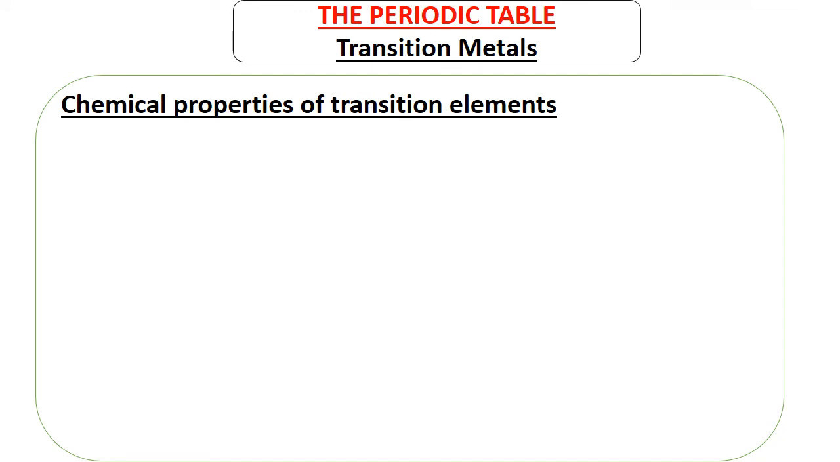Let's take a look at chemical properties of transition elements. One, they are catalysts. So they are very good catalysts. A catalyst is a substance that speeds up the rate of a chemical reaction without itself being changed at the end of a reaction. So they are very good catalysts.